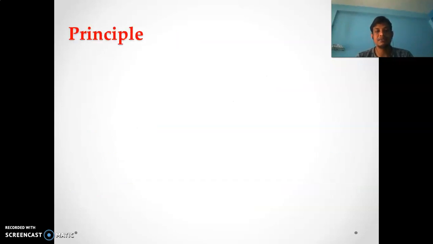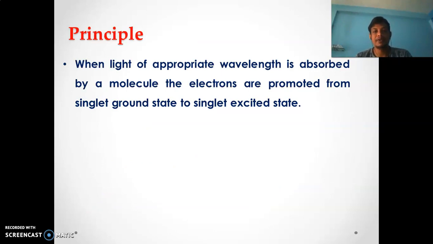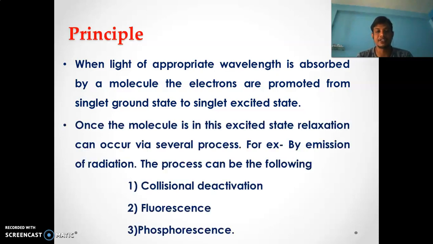Next, we come to the principle of fluorimetry. When light of appropriate wavelength is absorbed by the molecule, the electrons are promoted from the singlet ground state to the singlet excited state. As the singlet excited state is not stable, it undergoes relaxation by releasing energy or by emission of radiation, and this overall process consists of three processes. One is collisional deactivation, second is fluorescence, and third is phosphorescence. We will discuss all the processes in detail.